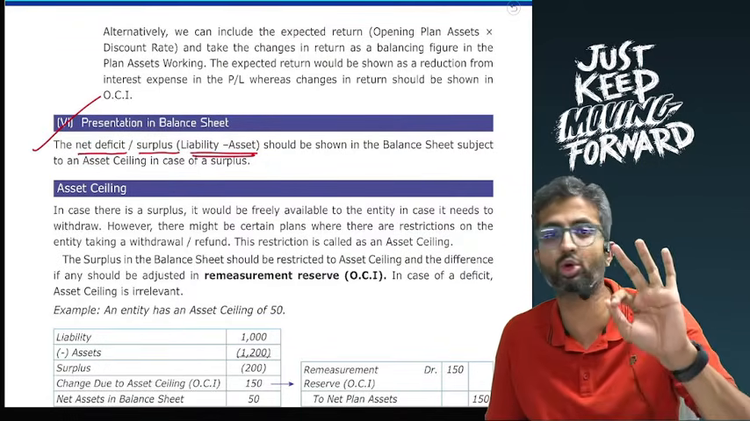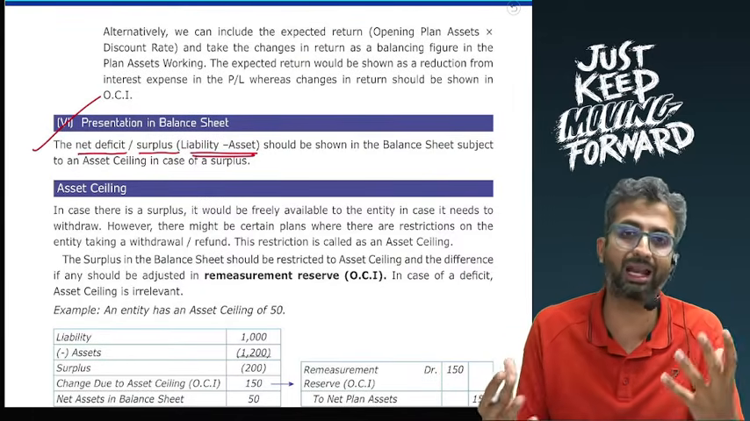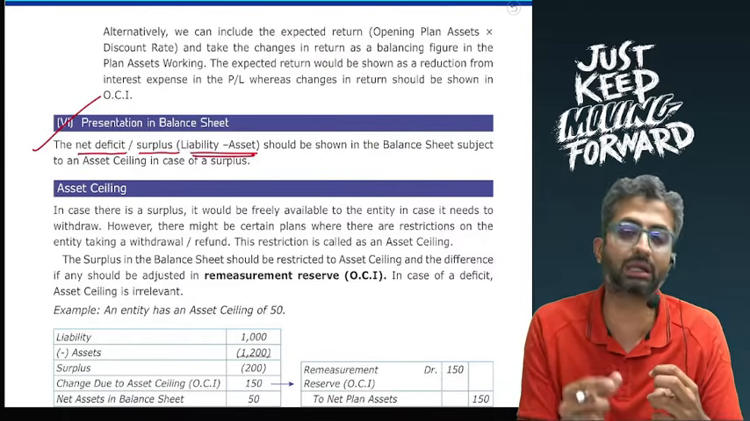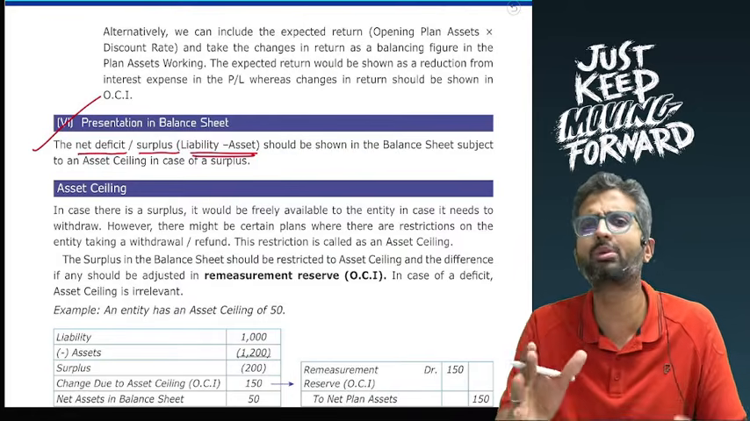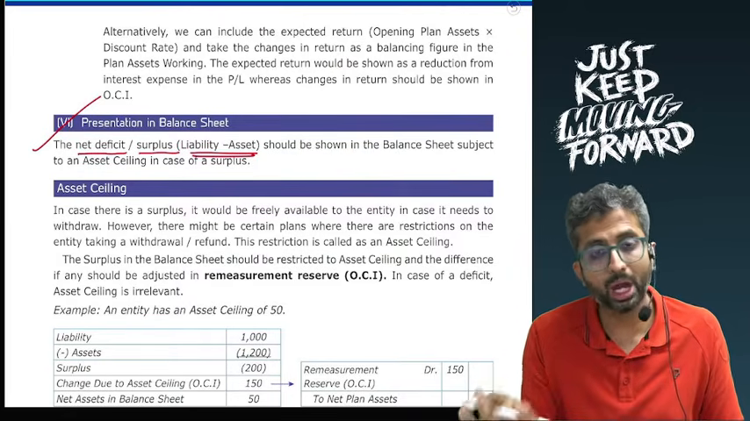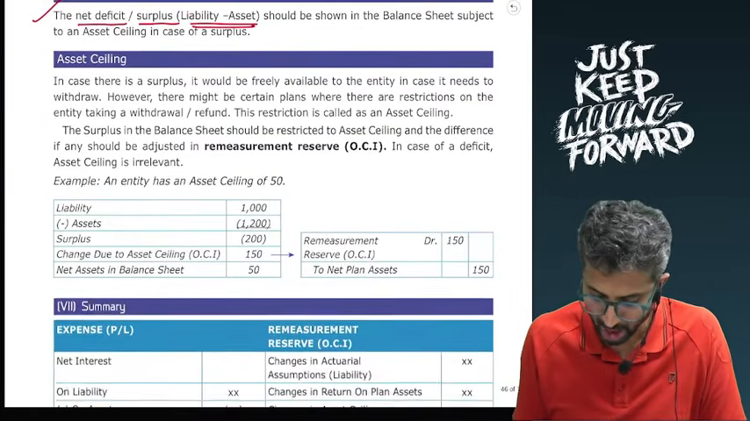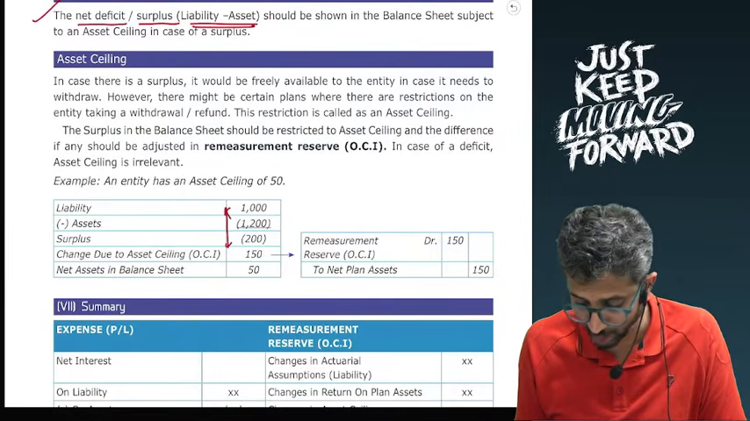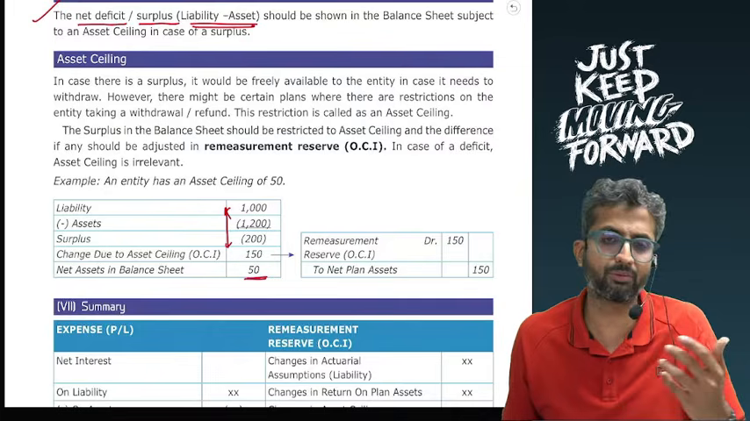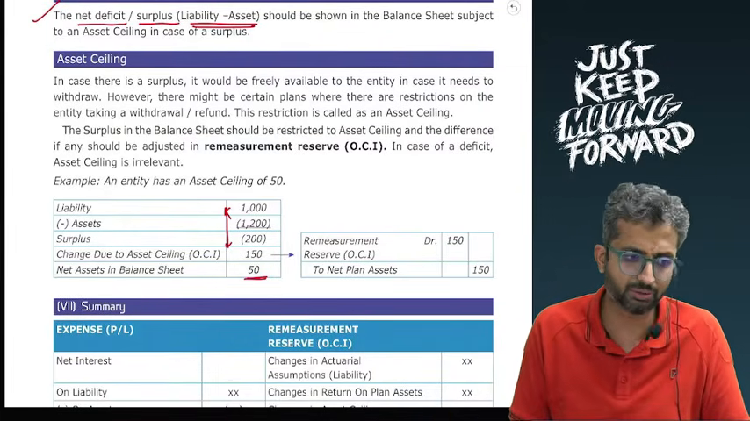So there are three things that will go in the remeasurement reserve. First is the actual gains or losses on plan liabilities. Second, changes in return on plan assets. And third, changes due to the effect of asset ceiling. Asset ceiling will only apply in those questions where you have a surplus and a separate asset ceiling is defined. So over here, you might have 200 rupees as surplus assets in this example. However, the asset ceiling is, let us say, 50 rupees. In which case we will say, for the remaining 150, I will reduce the assets and debit the remeasurement reserve.